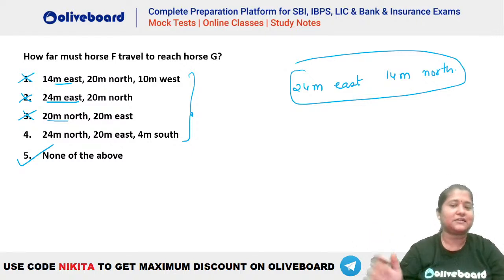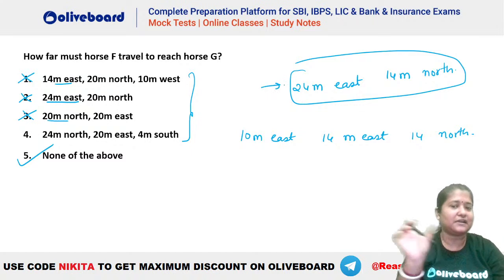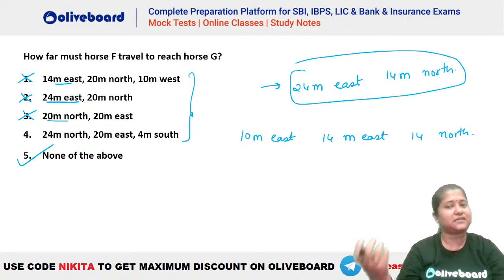That is 24 meters east. It could have been something like this. That is, let's say you go 10 meters east, then you go 14 meters east, then you go 14 meters north. This is also fine. It does not matter. The sum should be this one. The final direction and distance has to be covered like this, that is 24 meters east and 14 meters north.